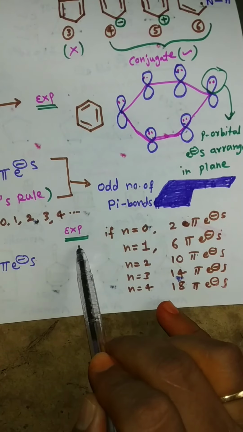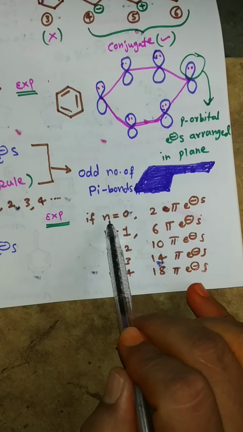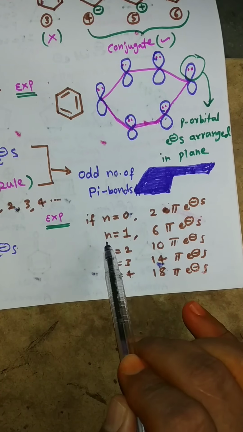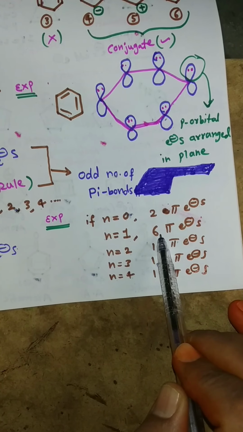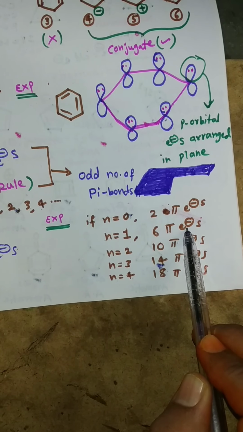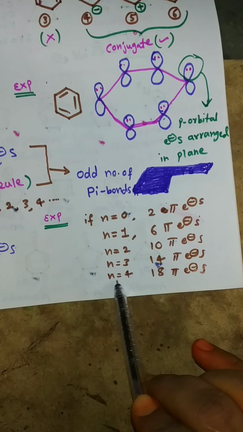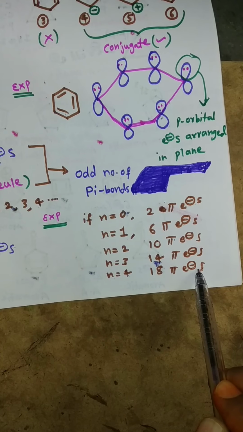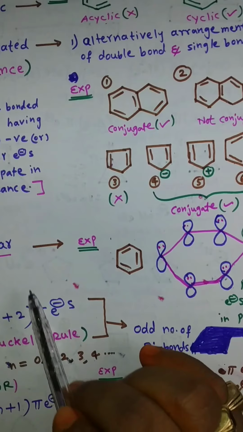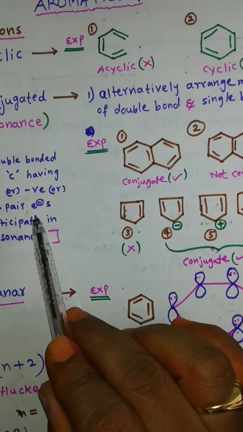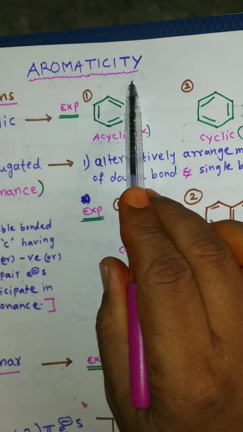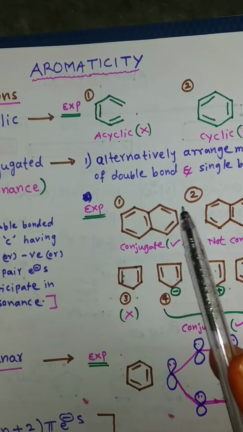And examples: if n is equal to 0, 2 pi electrons. If n is equal to 1, 6 pi electrons. Similarly, n is equal to 4, 18 pi electrons. So these are very important four conditions to completely explain the aromaticity. And go to next page.